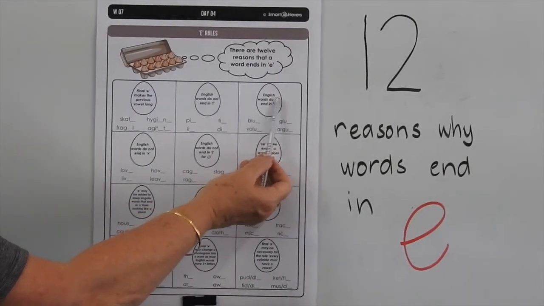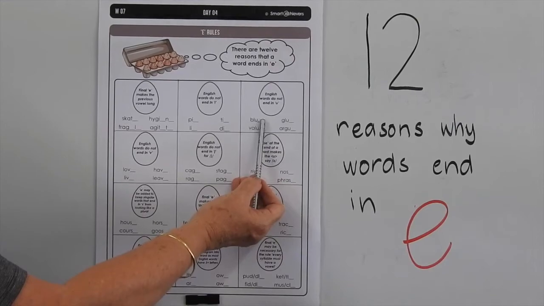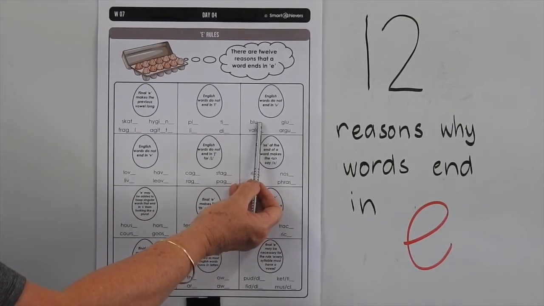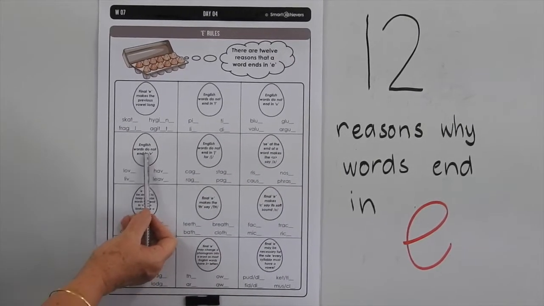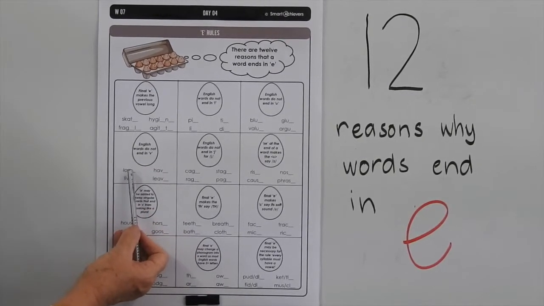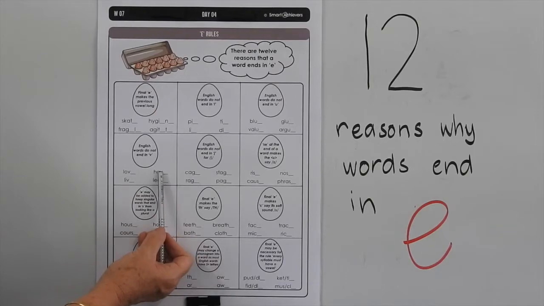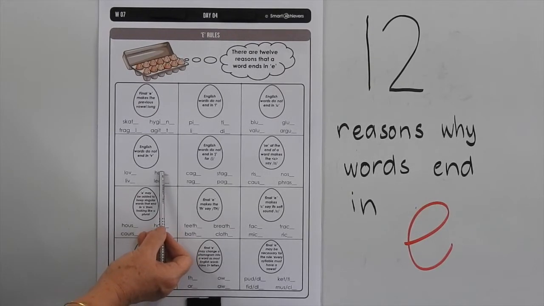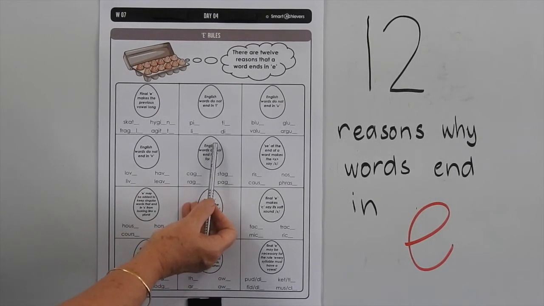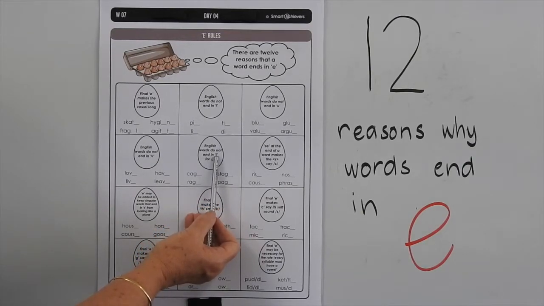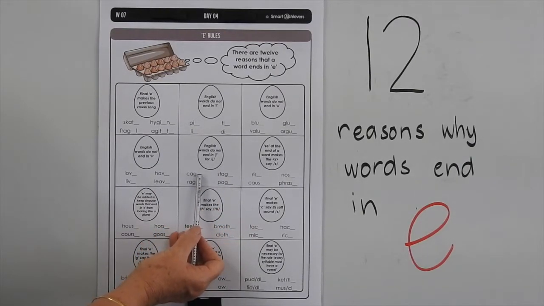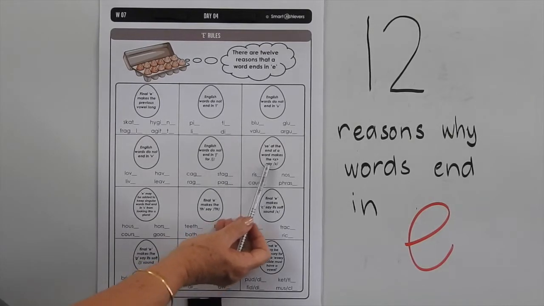The same with English words do not end with U, so we add an E. UE is not a phonogram, it's a rule. English words can't end in a V, so love, have, live, leave all have an E on the end just to make sure that the V isn't at the end of the word. Now, English words do not end in J either, so we use GE for the J sound at the end of words.